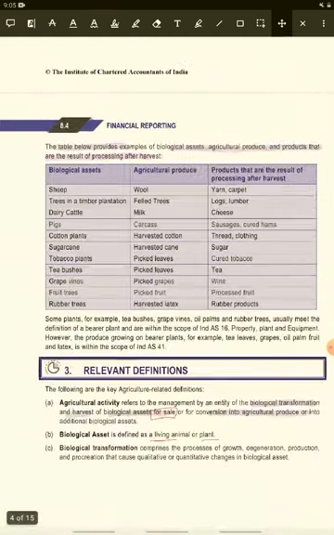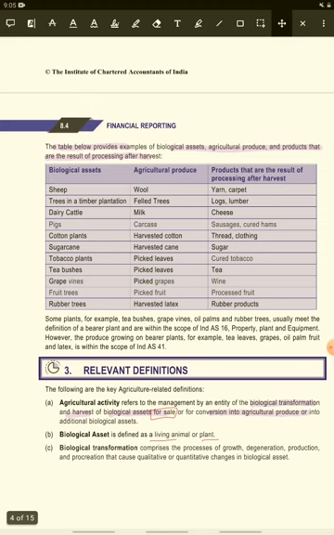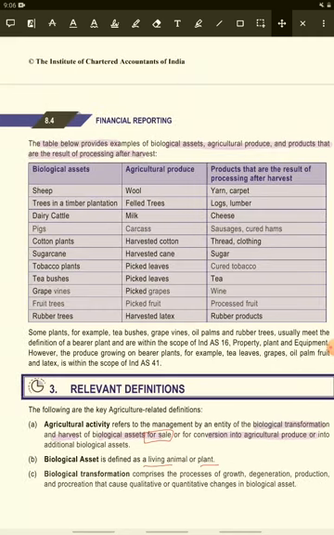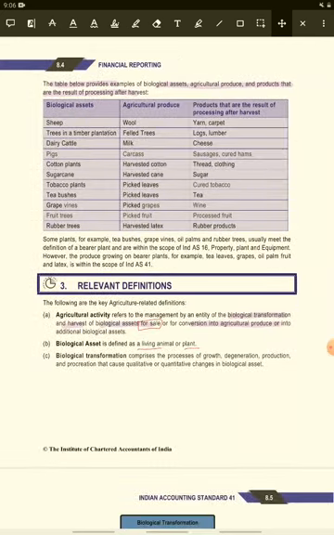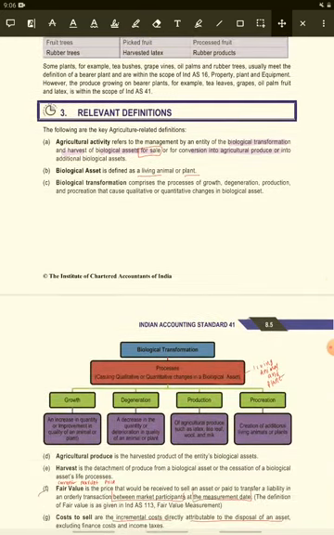They give some examples: sheep and wool, dairy cattle and milk. If we further process the milk into cheese, that is a post-harvest process. Now anyone can ask how we understand what the harvesting process is. They give a proper definition of the harvesting process, which we will discuss later.